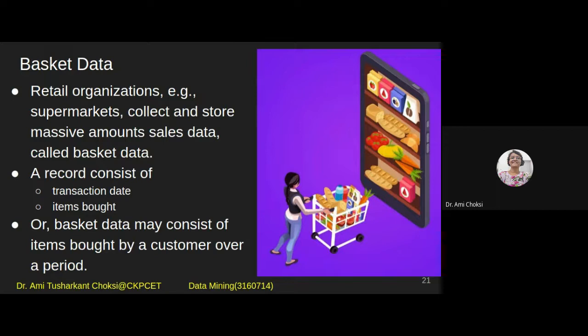Whoever people are there, I'll take your names. Maybe we'll consider all the people, or we'll consider a particular person's purchases for a particular time period.